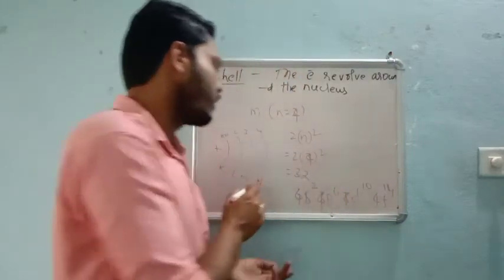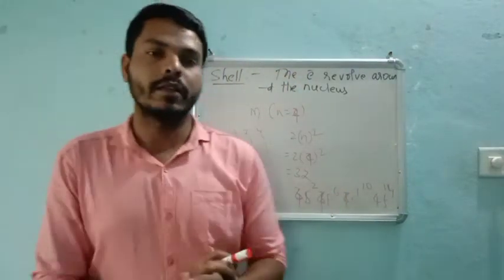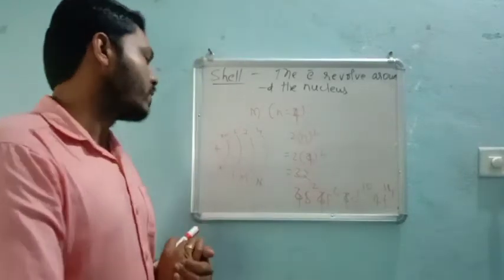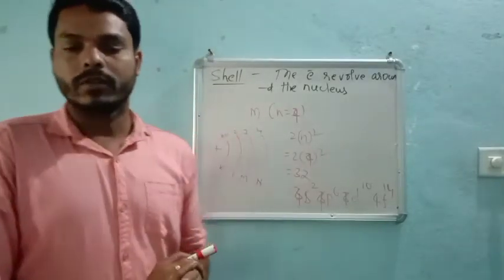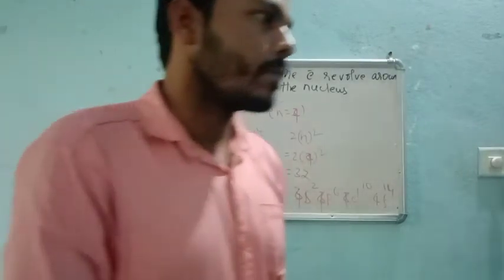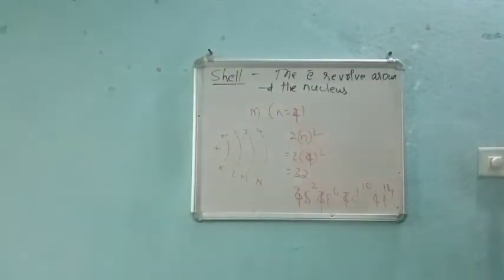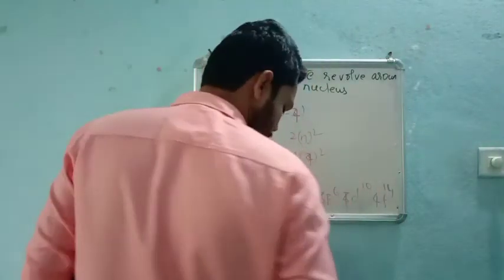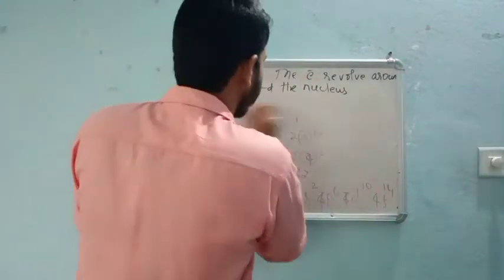So there are 32 electrons present in the fourth cell, that is called the N cell, right? Likewise, we can have a very good idea about the cells. So you remember that 2n square as a formula, right?